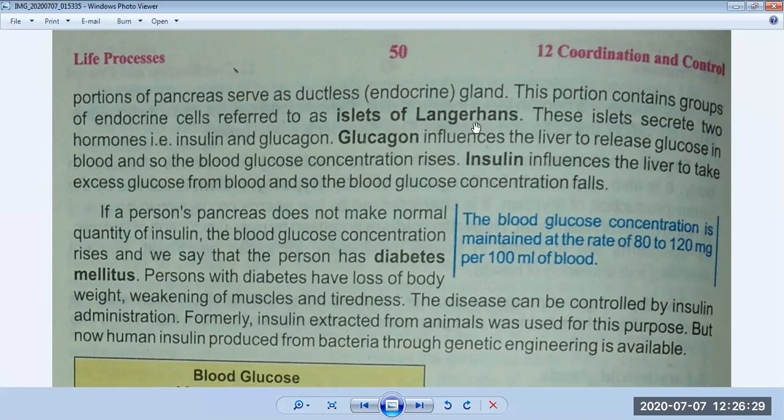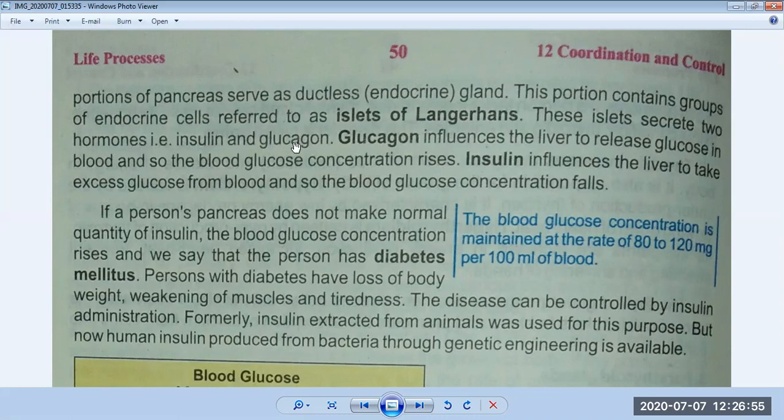Langerhans is the name of a scientist who did a lot of work on the pancreas. So these islets consist of many endocrine cells, and they secrete two hormones. One is called insulin and the second is called glucagon.